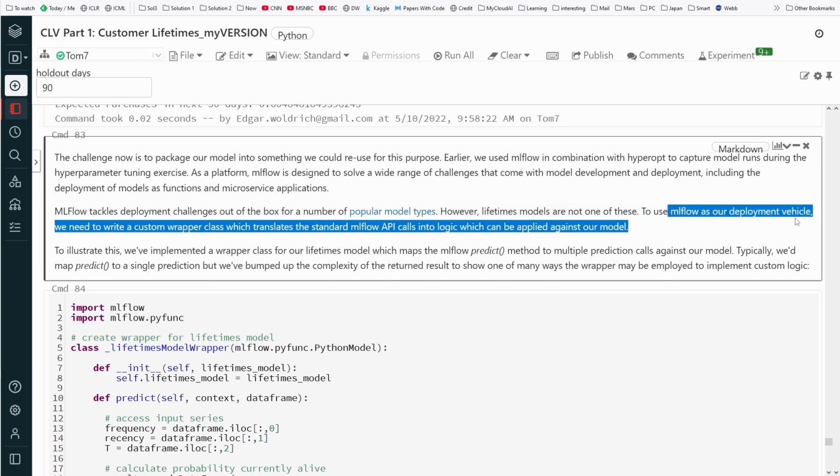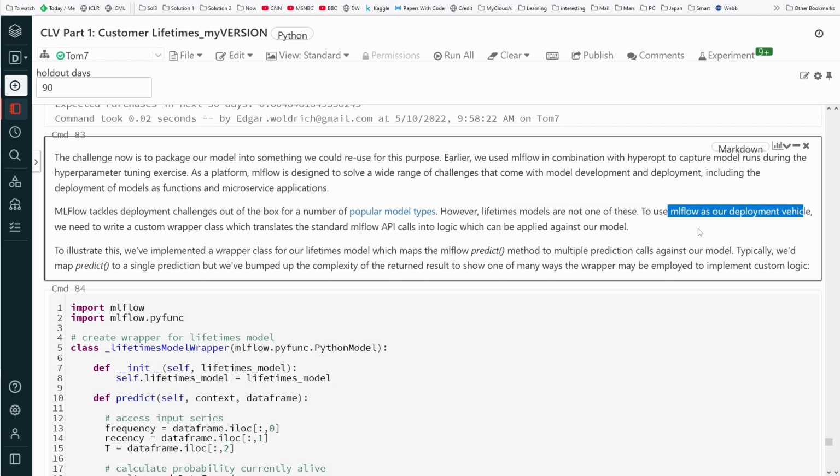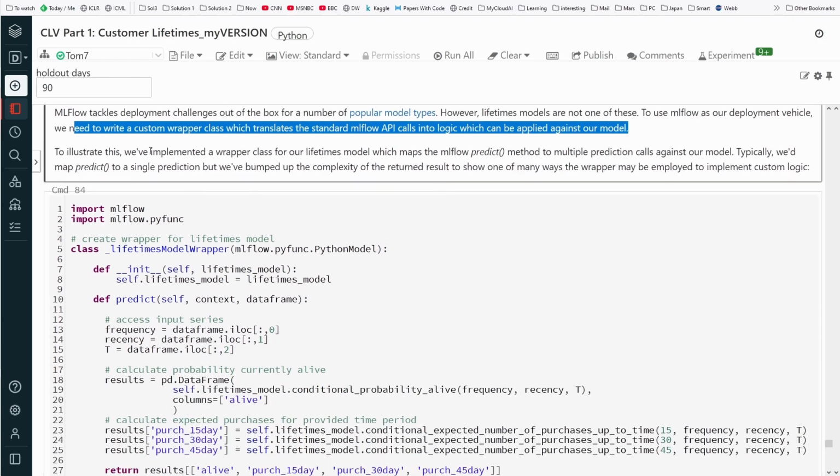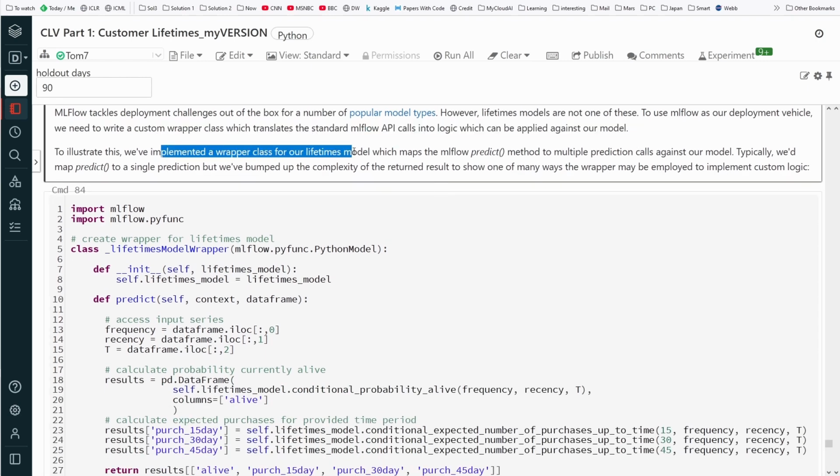So to use MLFlow as our deployment vehicle, we need to write a custom wrapper class, which translates the standard MLFlow API calls into logic which can be applied against our model. To illustrate, we have implemented a wrapper class for our lifetimes model, which maps the MLFlow predict method to multiple prediction calls against our model.